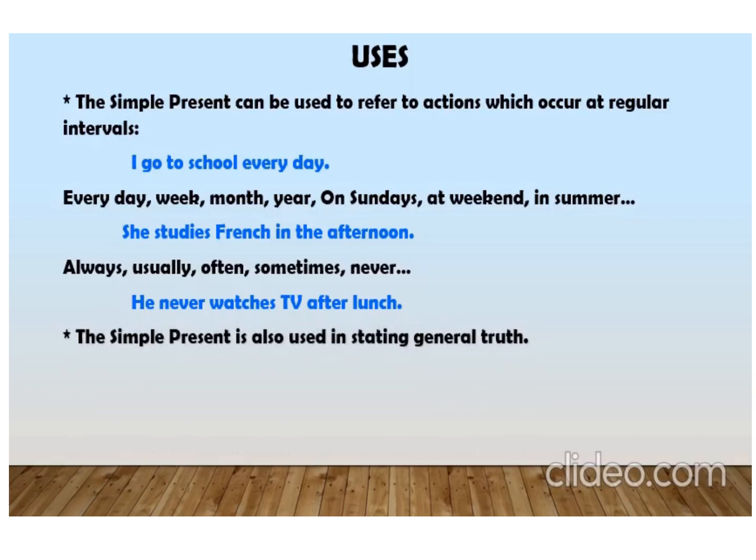The simple present tense is also used in stating the general truth, fact, or universal truth, you can say. Like the sun rises in the east, or the birds fly. These are the general truths that we all know. So we always say these sentences in the simple present tense. Like the earth goes around the sun, or she lives in Ambala. You can say Delhi is the capital of India. These are the facts. So we always say these sentences in the simple present tense.